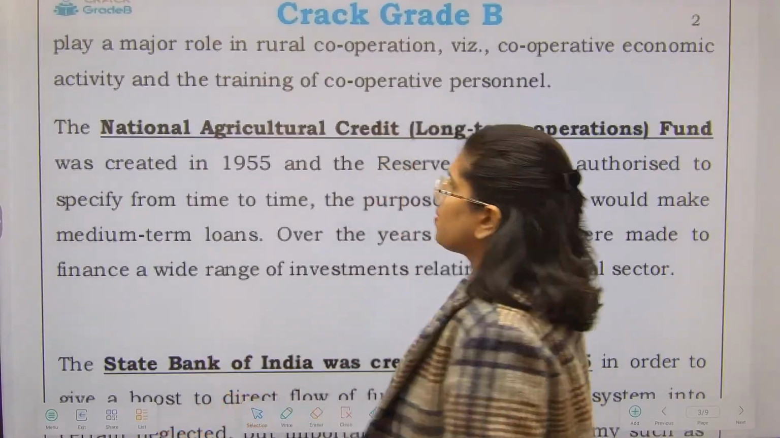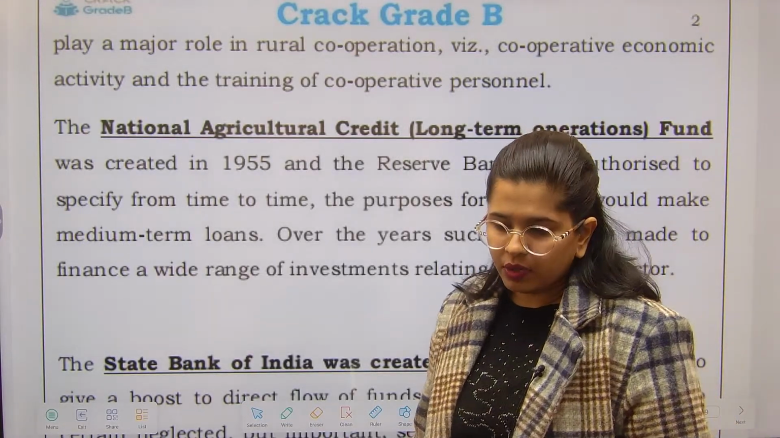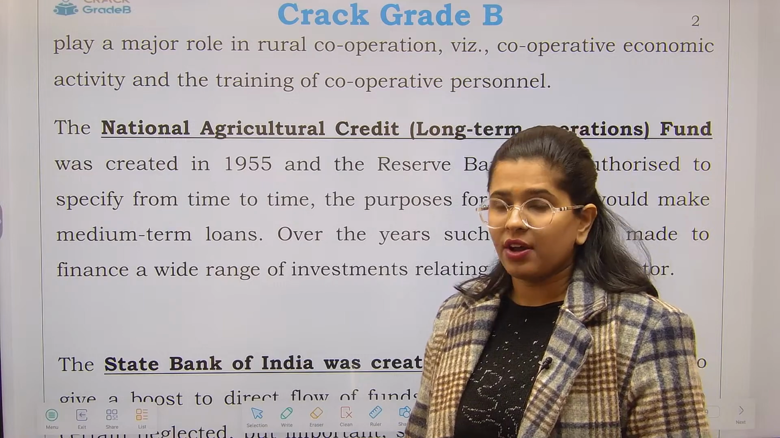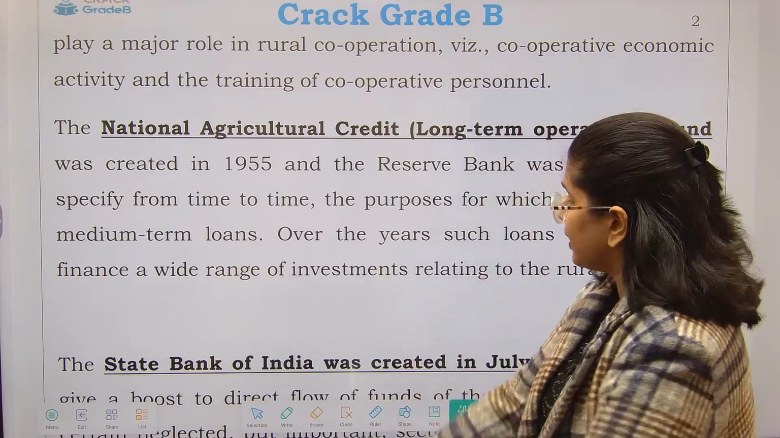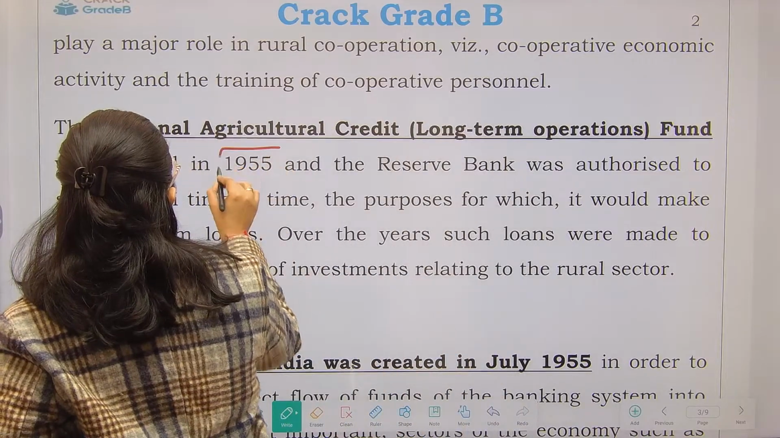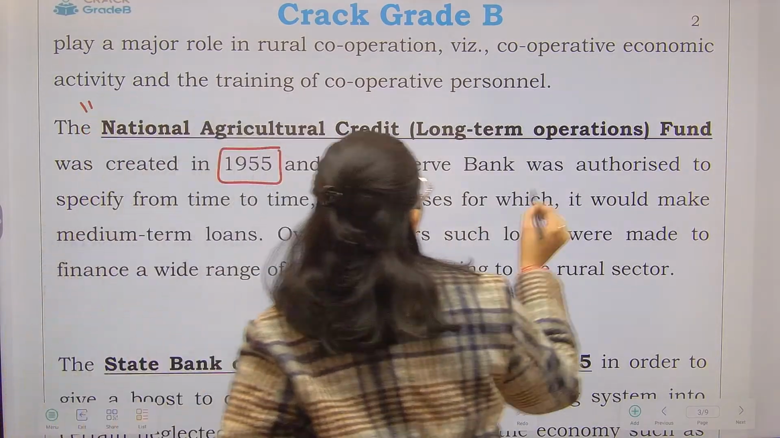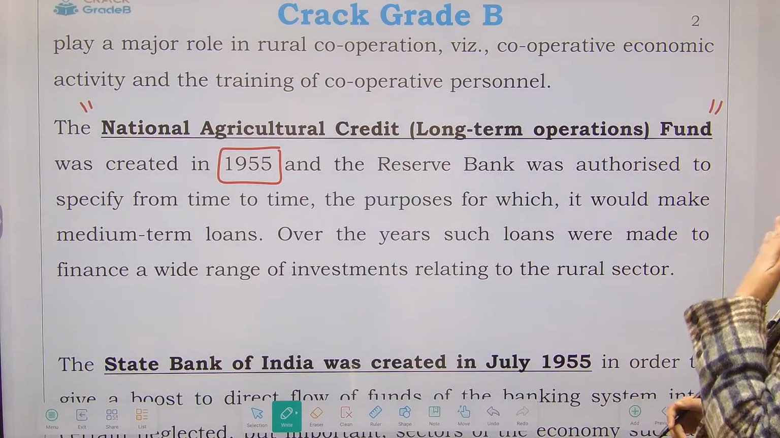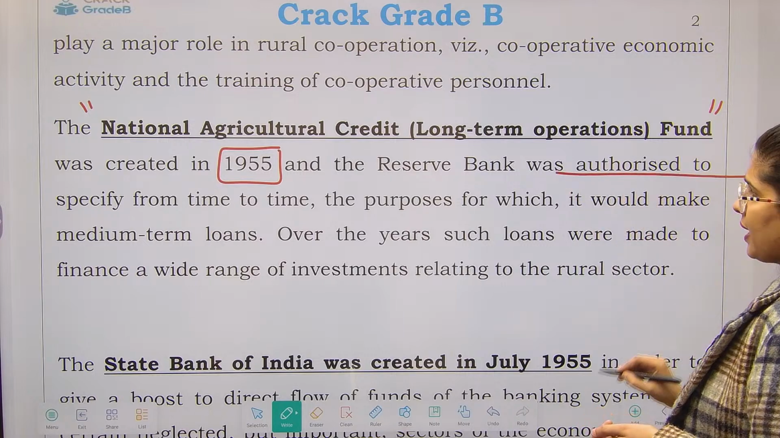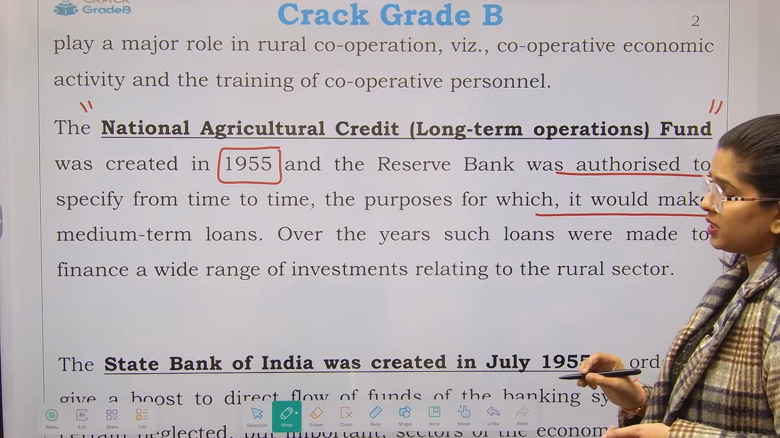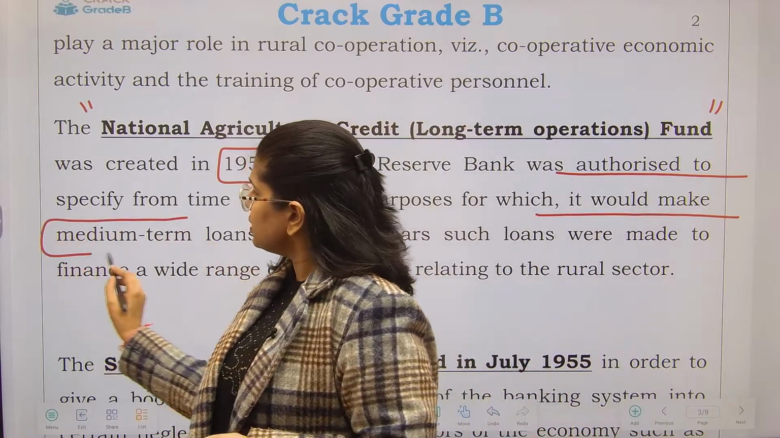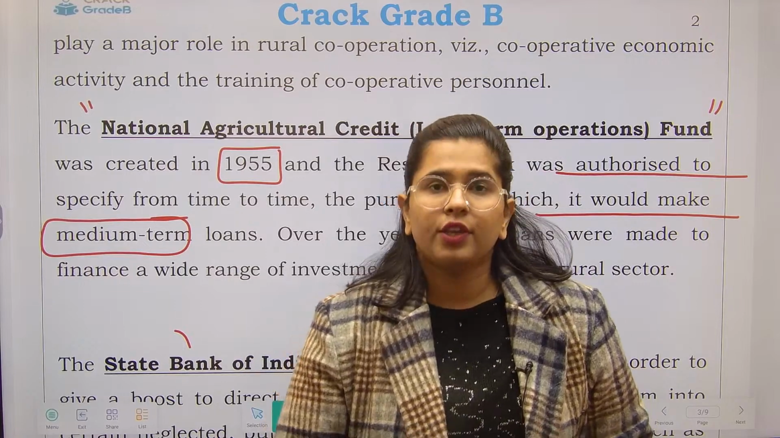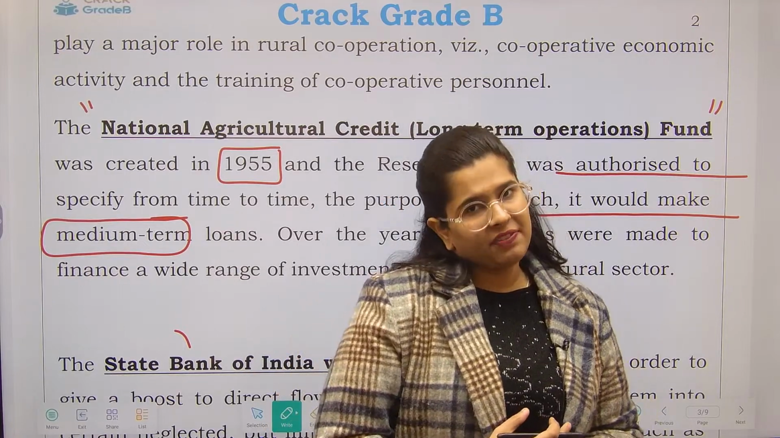Now next, talking about the funds related thing. So National Agriculture Credit Long Term Operations Fund, right? This was set up in the year 1955. So here, name of the initiative, right? These are the things that we need to focus on. National Agriculture Credit Fund, Reserve Bank was authorized from time to time the purposes for which it would make the medium term loans. Now what was the timing for the loans? Medium term, right? Not for the short term, because obviously in order to get the returns you have to put the investment for a specific amount of time.